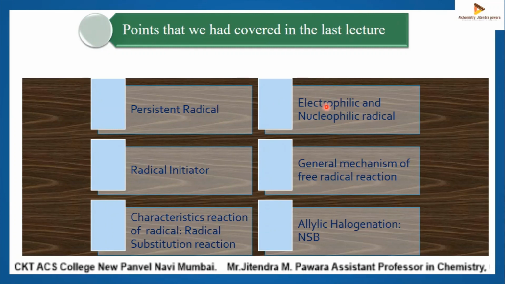Then the next point we had learned in the last lecture is electrophilic and nucleophilic radicals. Let's see the electrophilic radical first. Electrophilic radicals are those where the radical center is an atom more electronegative than carbon. That radical is called an electrophilic radical.